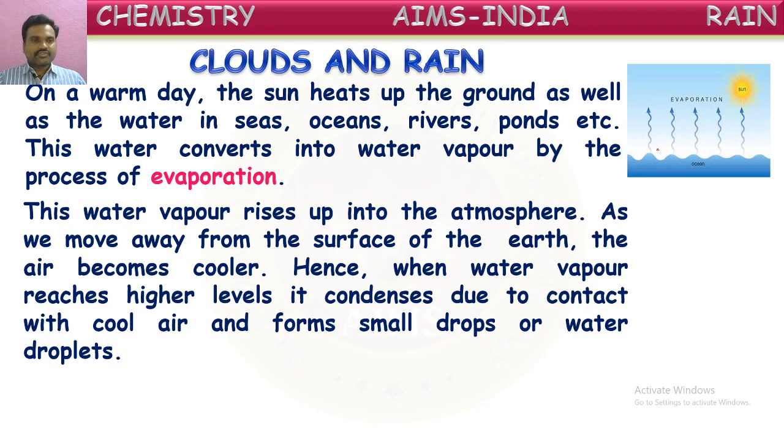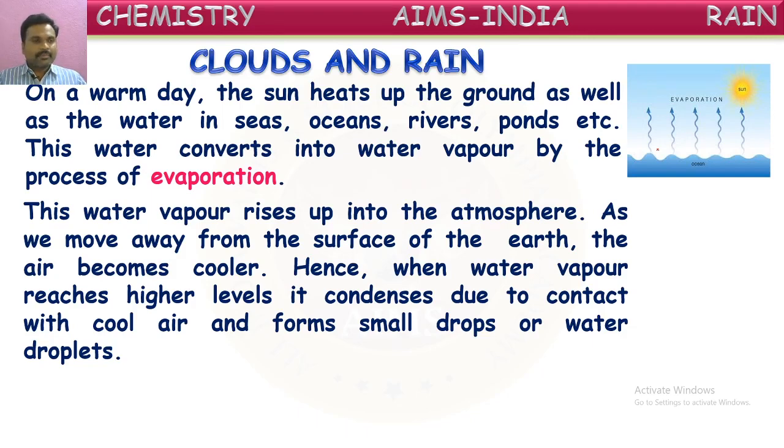It's a natural process. This water vapor rises up into the atmosphere. When water converts into vapor form, it slowly enters the atmosphere. As we move away from the surface of the earth, the air becomes cooler. As we move to higher altitudes, the temperature of the air will be reduced as we move up and up. In the same way, this water vapor also moves up in the atmospheric air.